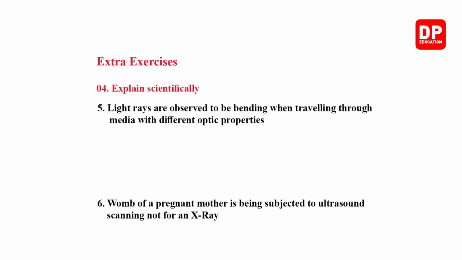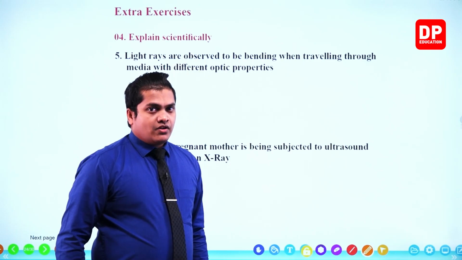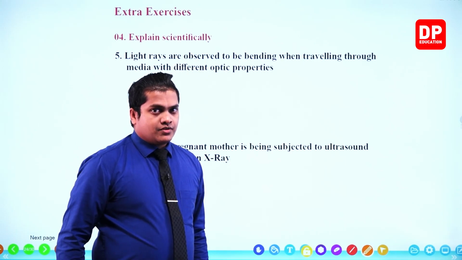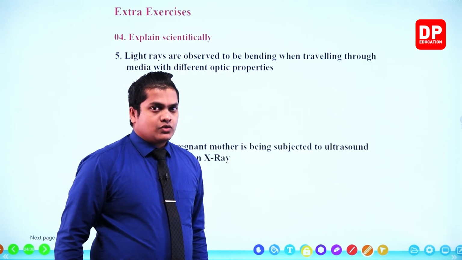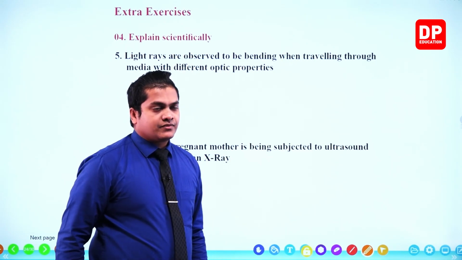Light rays are observed to be bending when traveling through media with different optic properties. Very simple, my dear children. Here, the speed of light is reduced or increased when traveling through different optic mediums, so it is observed as bending.